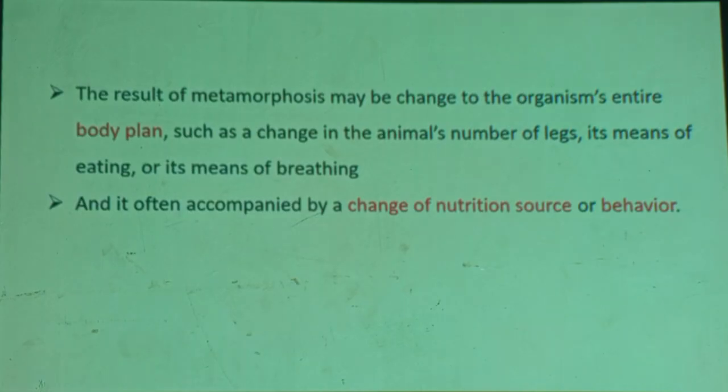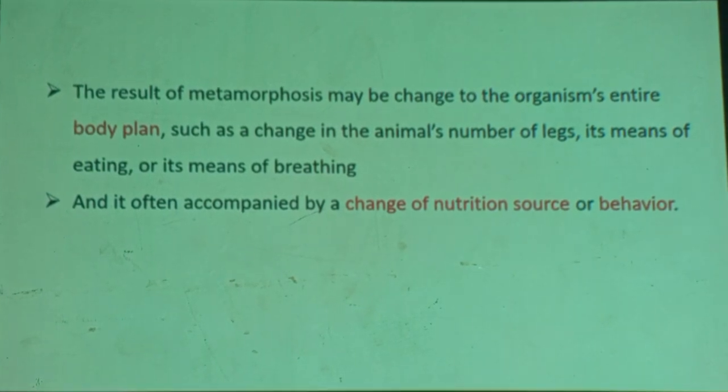Therefore, during metamorphosis, the different stages of the organism may be different in body plan or anatomy or structure, plus nutritional source, plus habitat also. The place where they live is different.